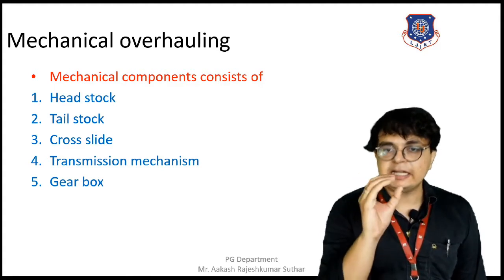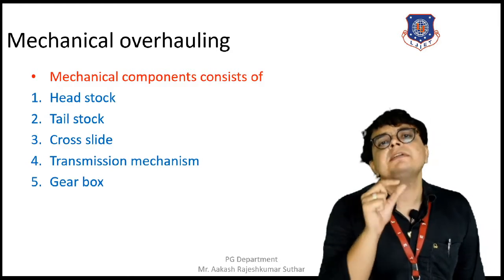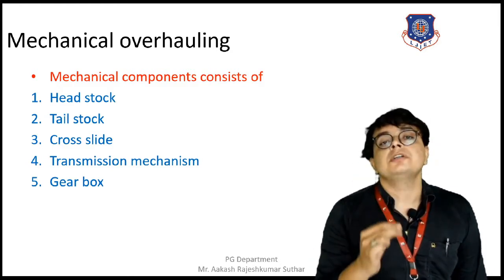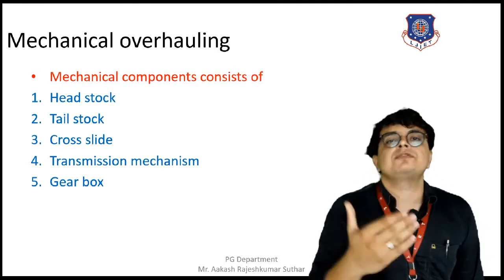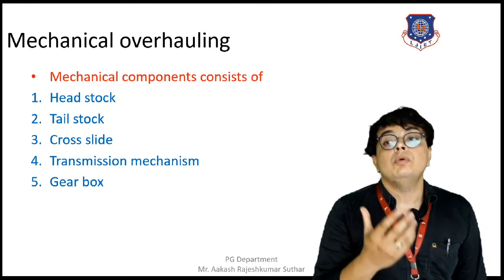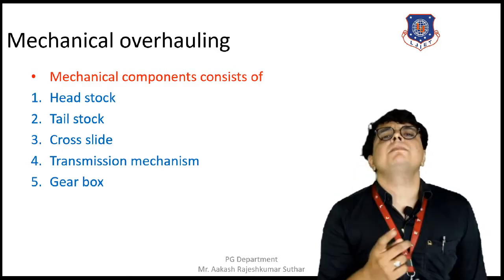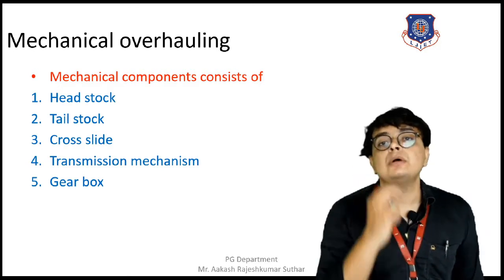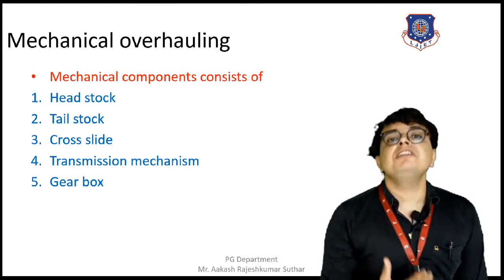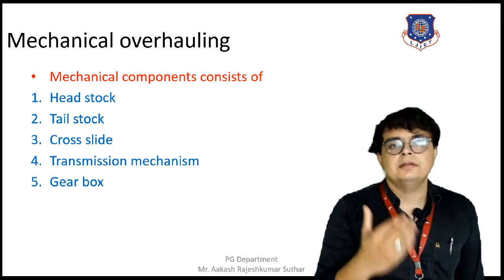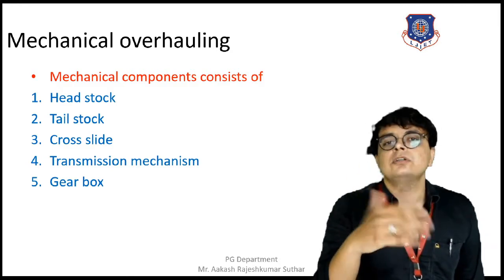We can have a glimpse of the condition of each and every component of the machine, so that we can come to know the condition of the machine after a certain usage of time. We can get to know the present condition of that machine, the present condition of each and every part, and how much wear has taken place. We can quantify the wear, and accordingly we can go for the decision. The decision can be either maintenance or replacement.